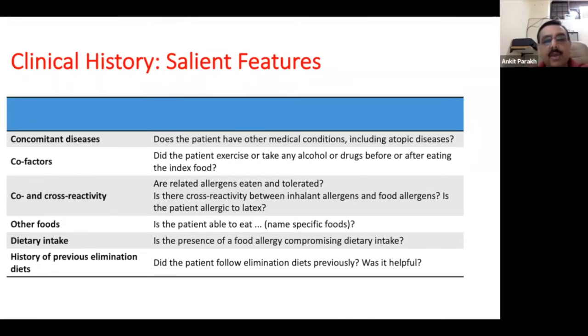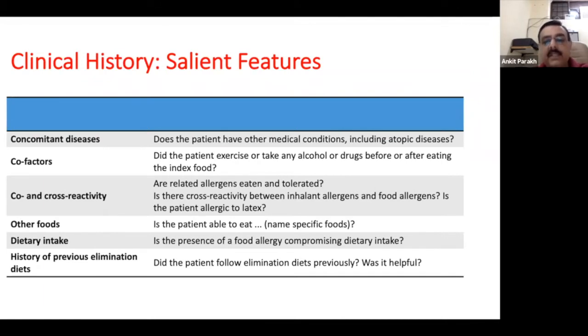Now, we also need to know the co-reactivity and the cross-reactivity. So can the child eat or tolerate the allergens which are cross-reactive? There can be cross-reactivity between pollens and food, and we'll talk about it. And there can be cross-reactivity between food and latex as well.